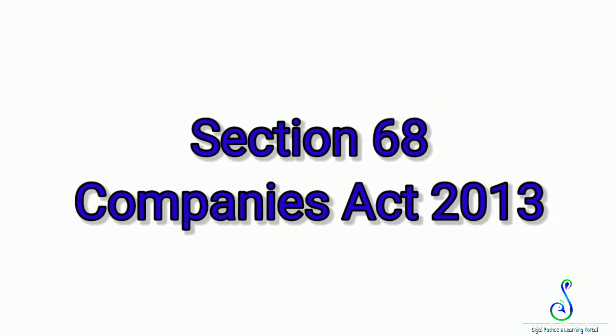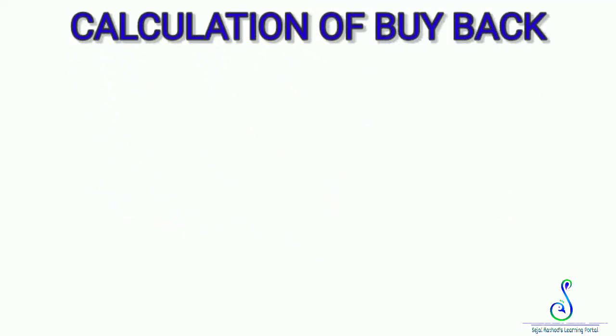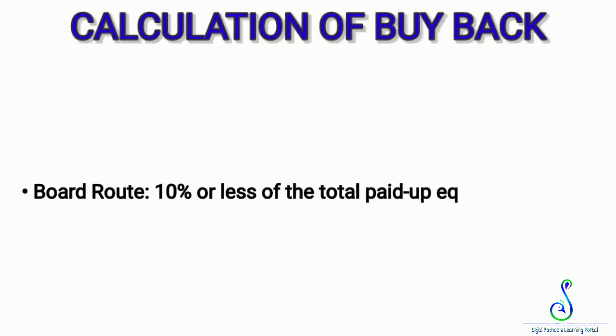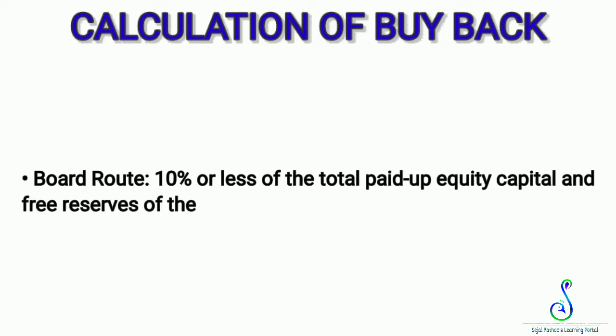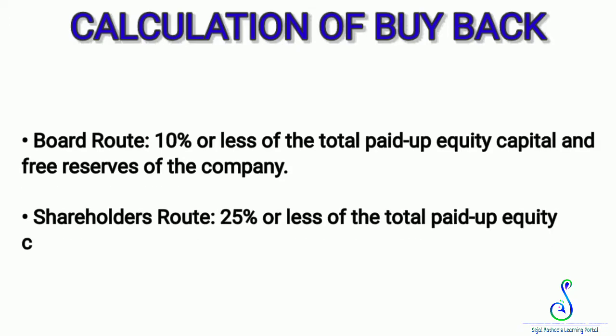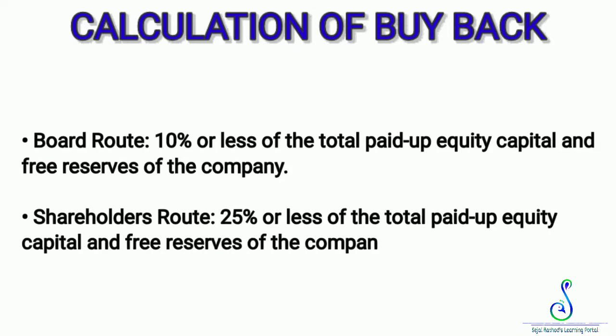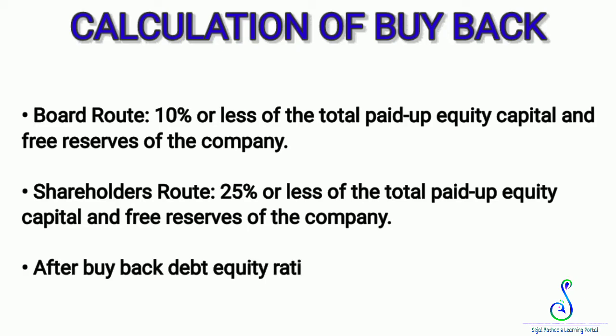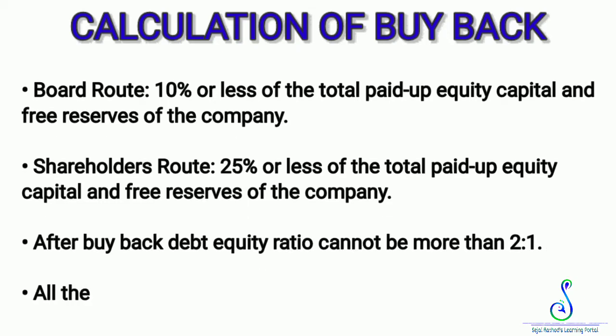Now we will see the legal provision of Companies Act 2013, Section 68. Calculation of buyback. Board route: 10% or less of the total paid up equity capital and free reserve of the company. Shareholders route: 25% or less of the total paid up equity capital and free reserve of the company.